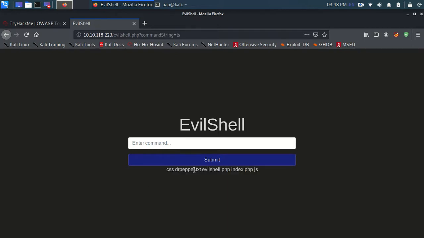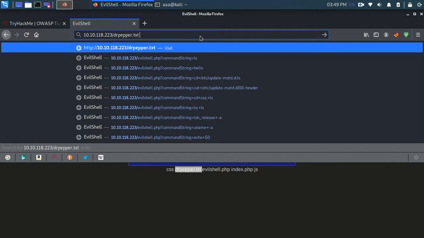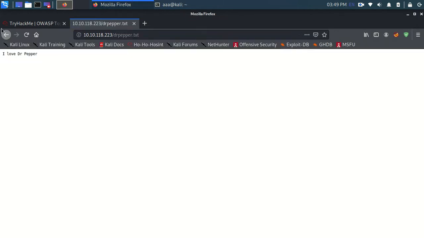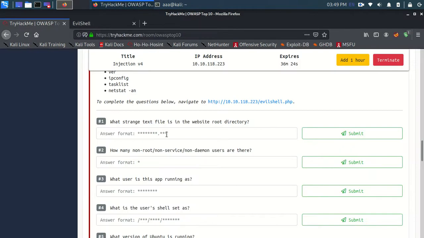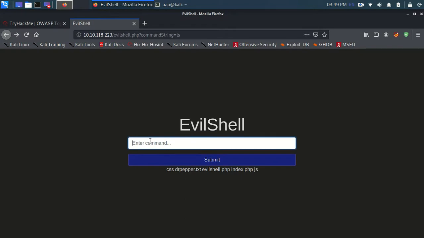So what strange file? There are these 3 files. Evil is something which we are running, index doesn't look that strange. This is something which really does look a little bit strange. Okay fine, this is strange, and the answer is this file. And how many non-root, non-service, non-daemon users are there? So what we can do is check the passwd file to see how many users there are and what all of the users are.